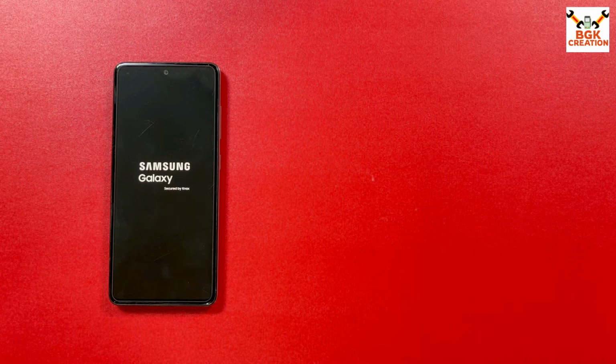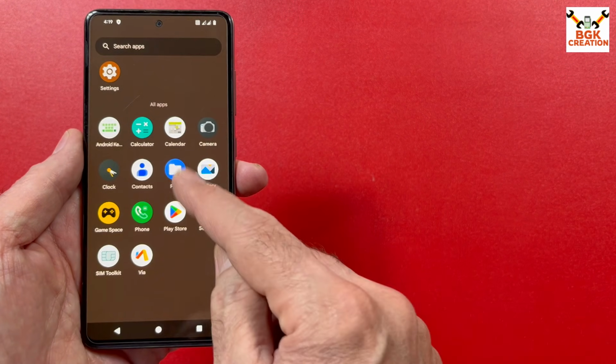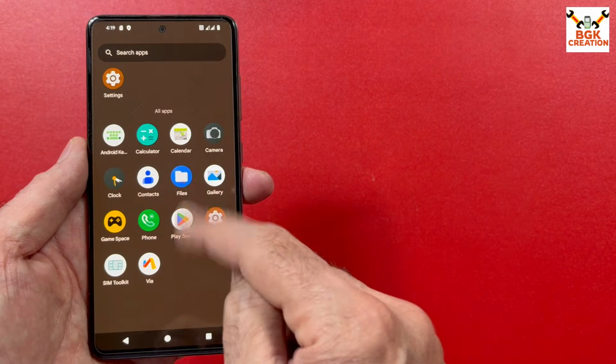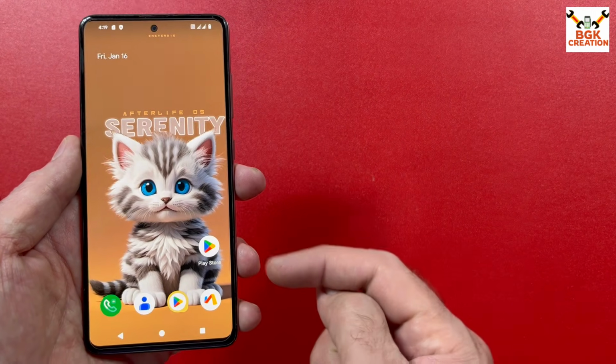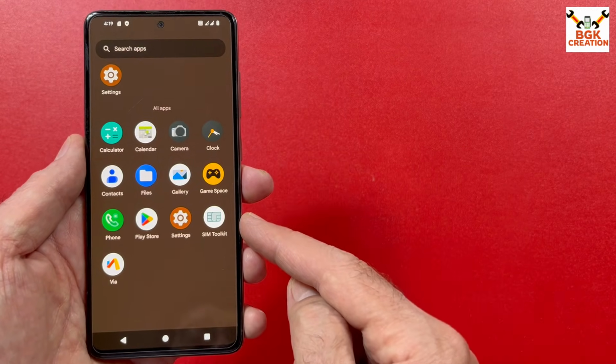The first boot will not take that much time. Well, I have installed the AfterlifeOS ROM on a few mobile phones. The setup screen will not appear after flashing or on the first boot. After the first boot, the home screen will appear straight away. So the ROM got flashed very perfectly and smoothly.